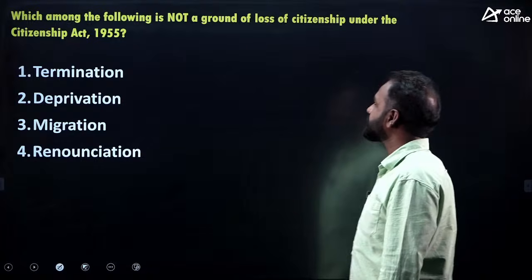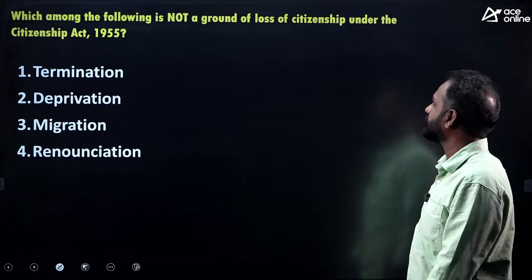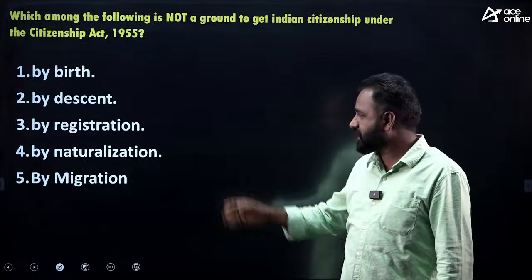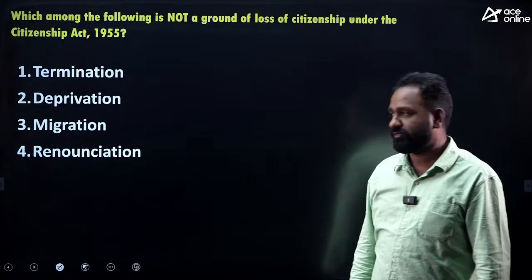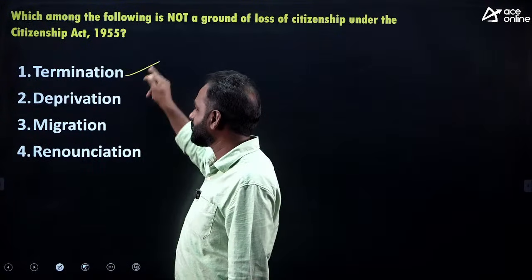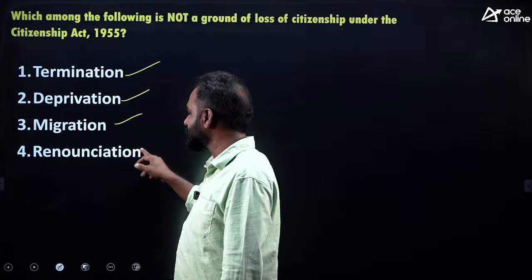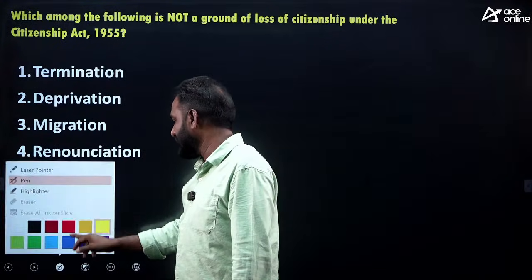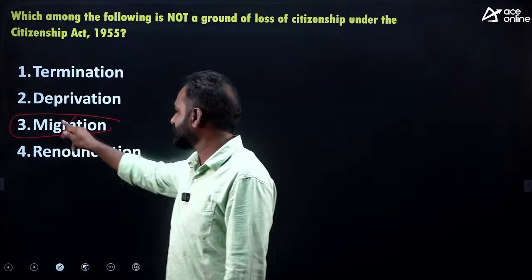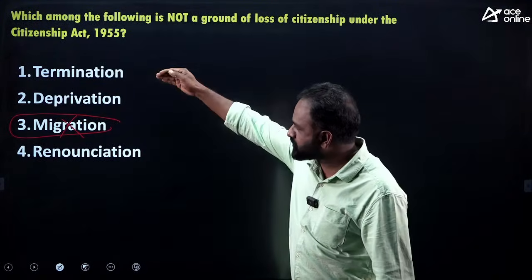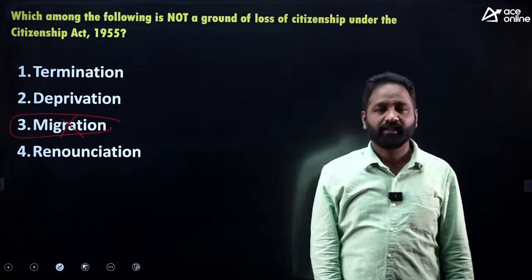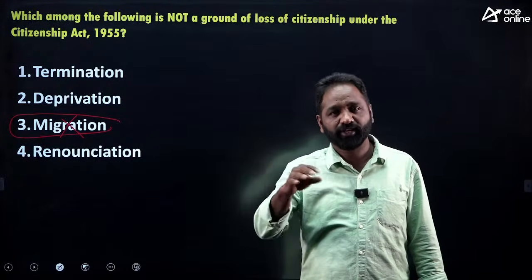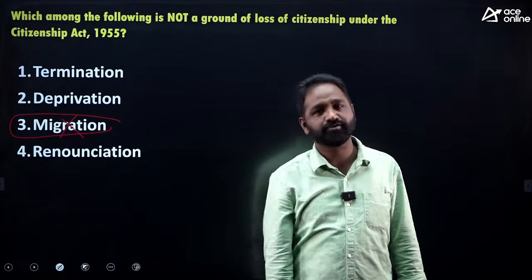Okay, which among the following is not a ground to lose the citizenship of the country? These are the ways to get citizenship, and these are the ways to lose it: termination, deprivation, migration, renunciation. The answer is very simple: migration. Through termination, deprivation and renunciation, these are the three ways in which an Indian citizen may lose Indian citizenship.